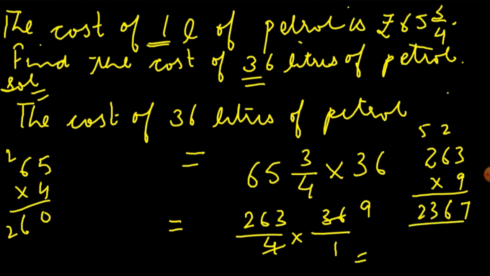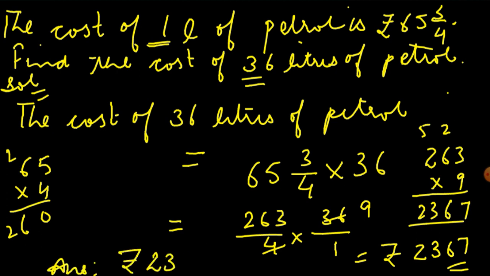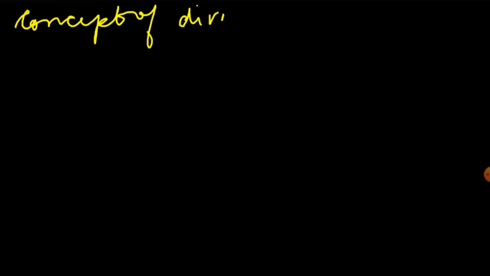So cost is rupees 2365. So the cost of 36 liters of petrol, our answer is rupees 2367. So this was the concept of multiplication. Now the concept of division. How will you come to know this?